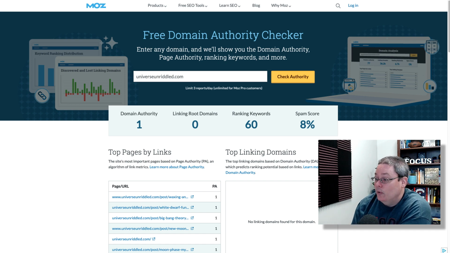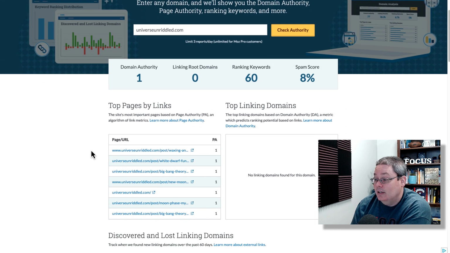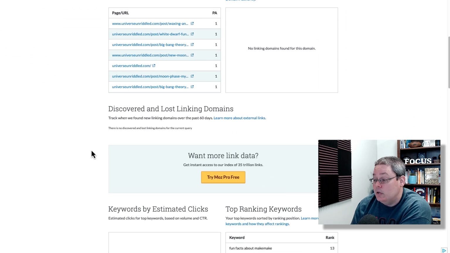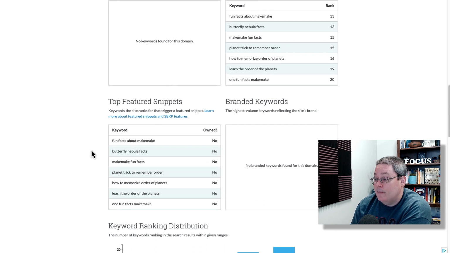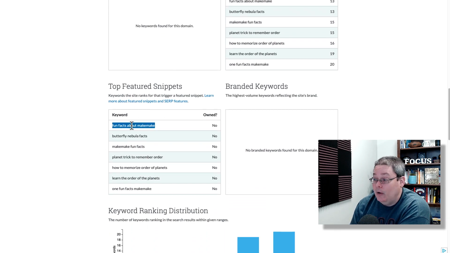We have a domain authority of 1. You can see we are currently ranking for 60 keywords, and this free MOZ tool, this free domain authority checker, is giving us tons of information that we'll be able to use moving forward. You can see here we have top ranking keywords, we have top featured snippets. Of course, we don't own any of those, but it gives us an idea of what we might be shooting for based upon our competition.